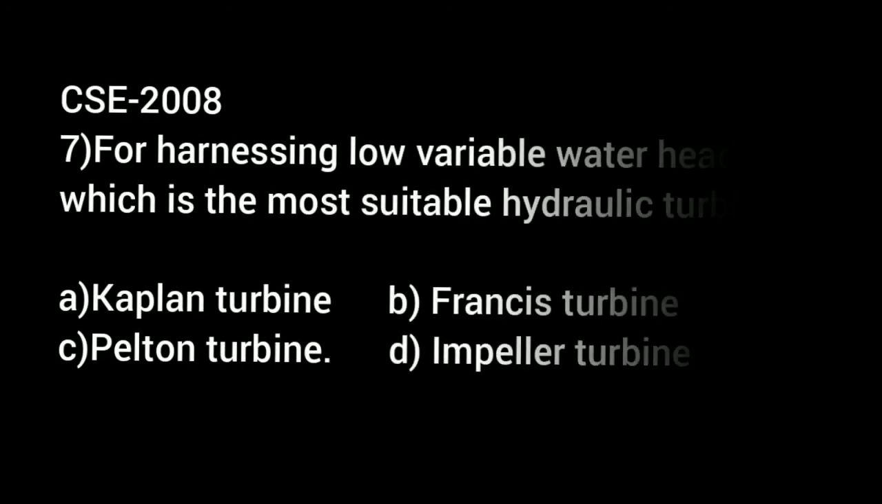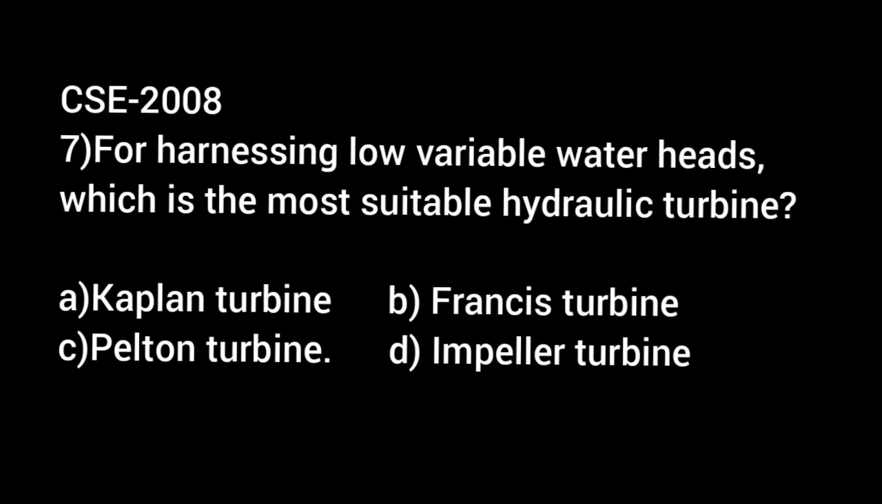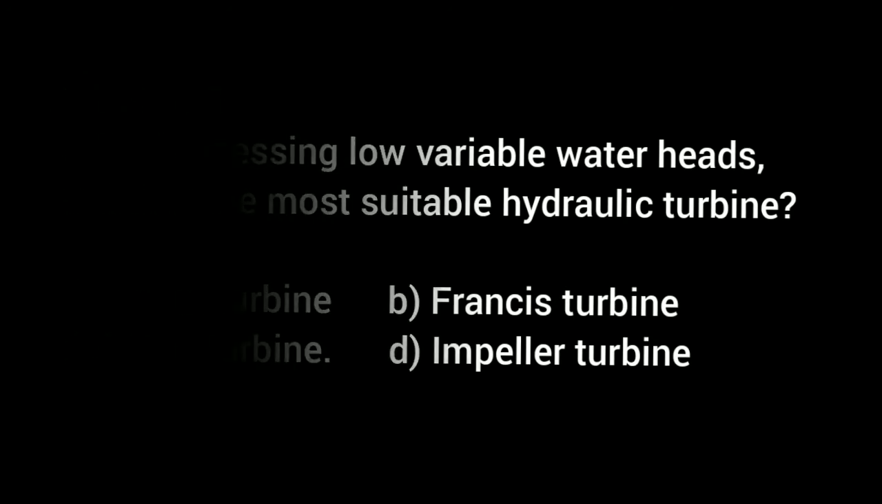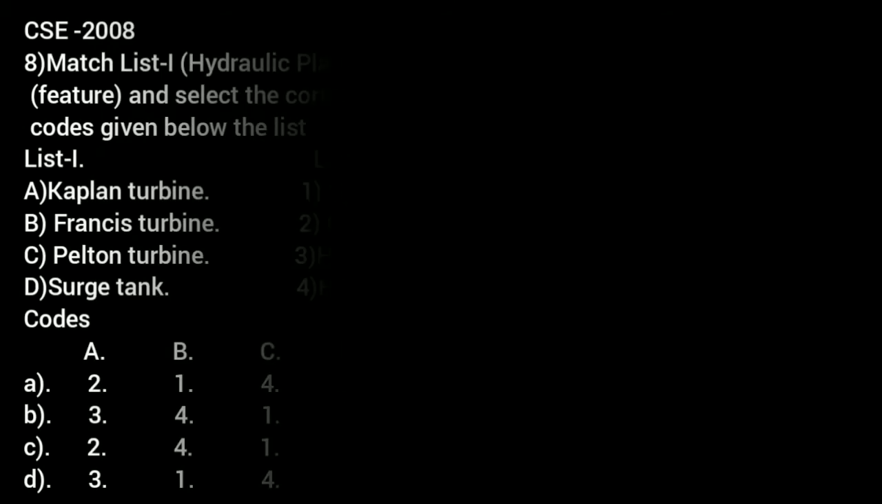Next question, which came in the Civil Service Examination 2008. For harnessing low variable water heads, which is the most suitable hydraulic turbine? First option, Kaplan turbine; second, Francis turbine; third, Pelton turbine; and fourth, Impulse turbine. Next question came in Civil Service Examination